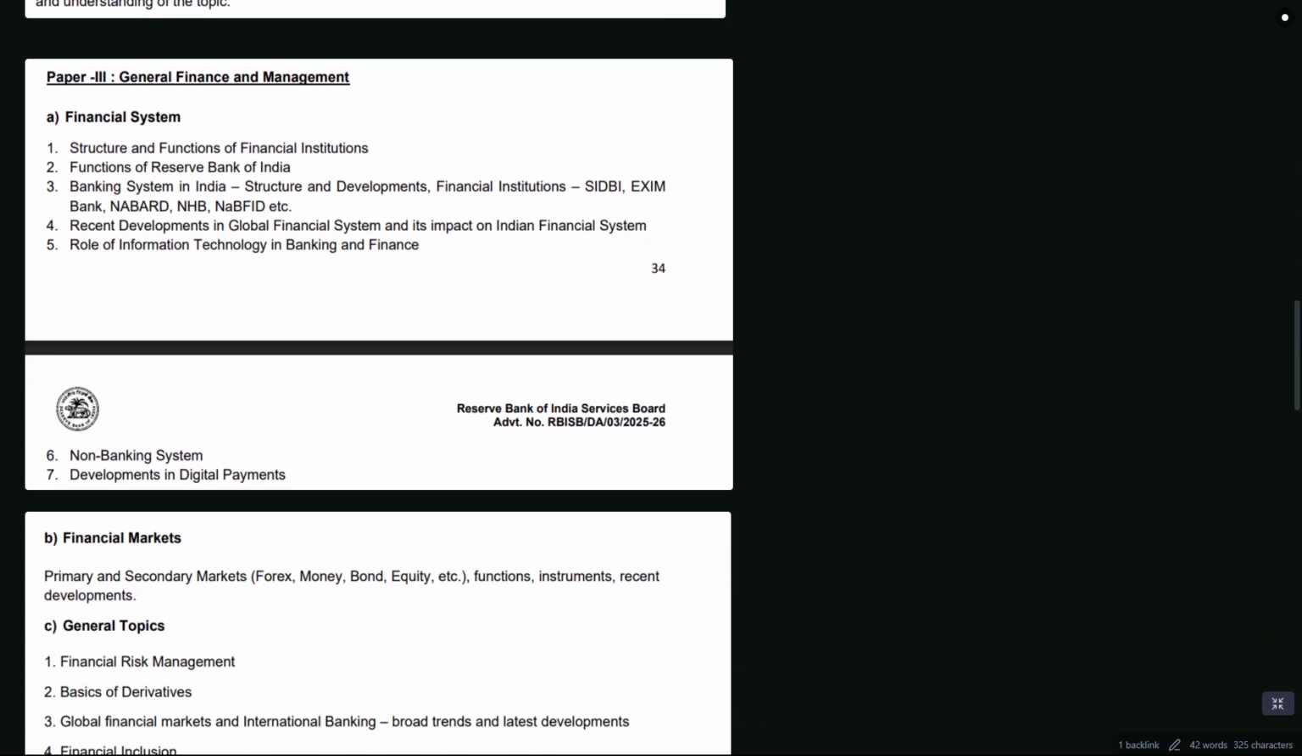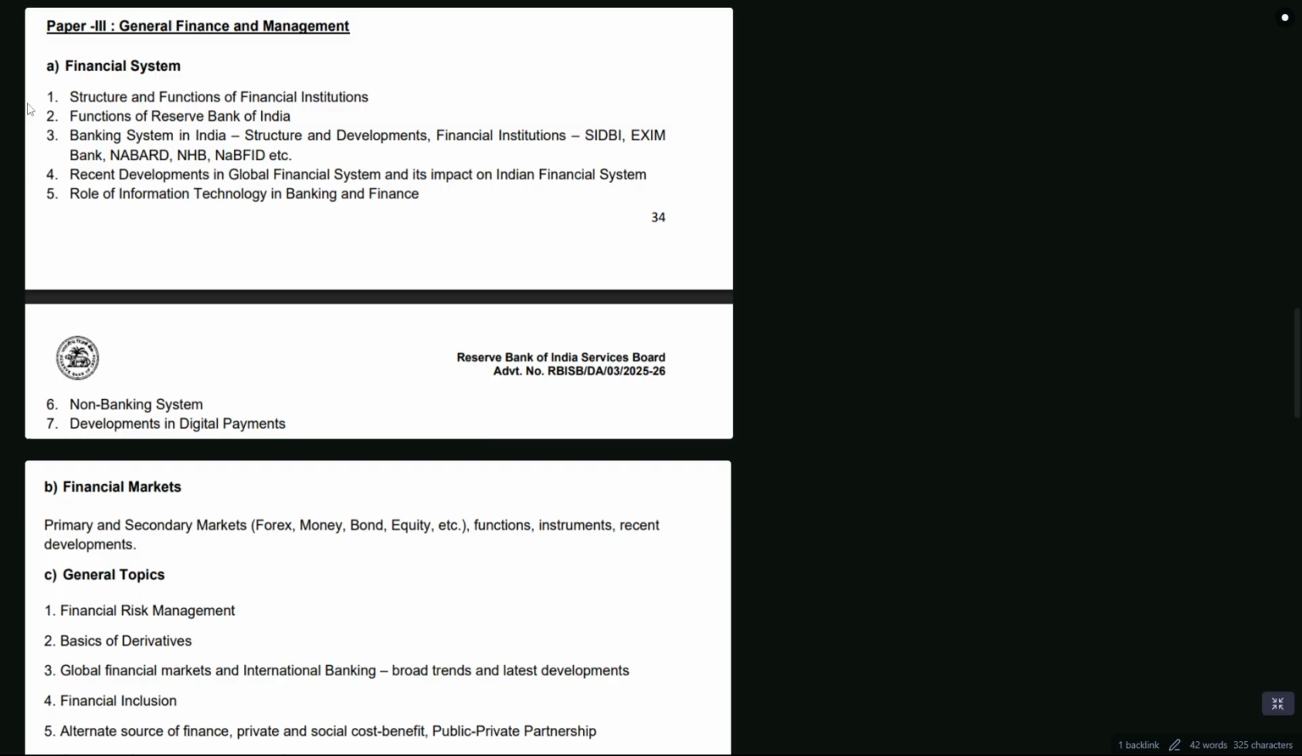Then we have general finance and management. Now, these are two different topics: finance and management is again divided into certain subtopics. But when it comes to finance in phase two, it's more about the notifications that RBI and all the regulatory bodies release. And you have to make sure that you're going through the website again and again.